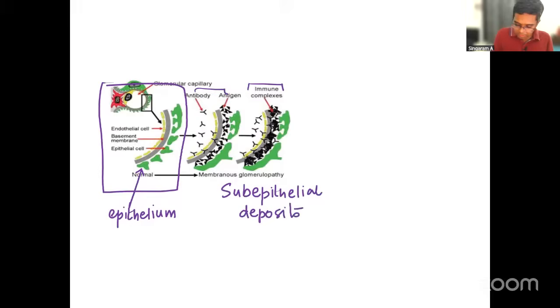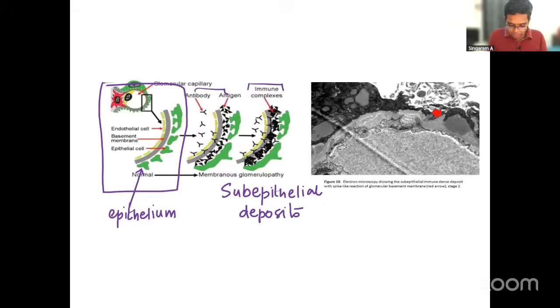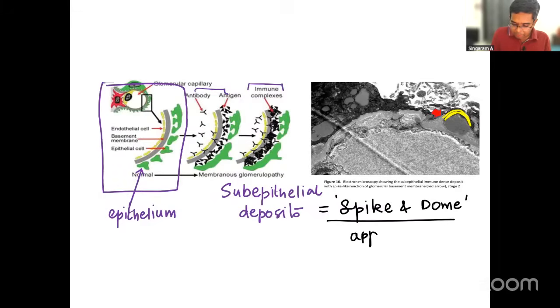And when you see under electron microscopy, it will have something like an elevated outline like this. What do you call this appearance? Elevated appearance. Very correct. Some of you said it very correctly. It's called spike and dome appearance. That's a very characteristic finding. It's called spike and dome appearance in case of membranous nephropathy.